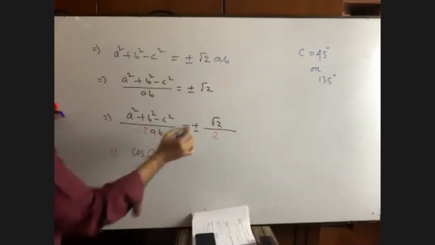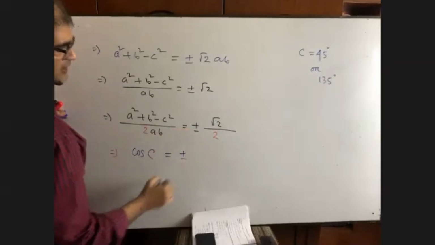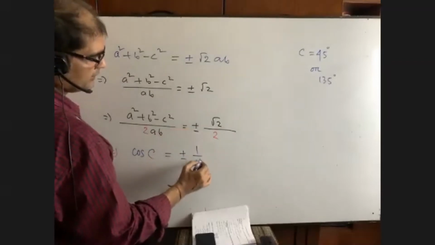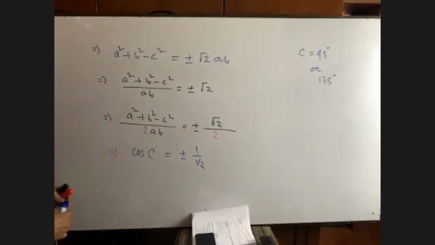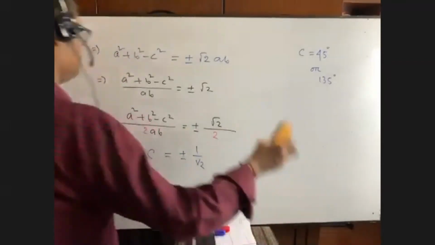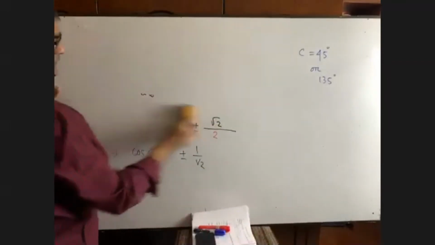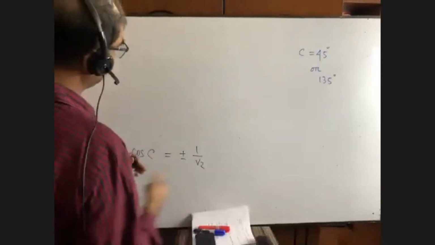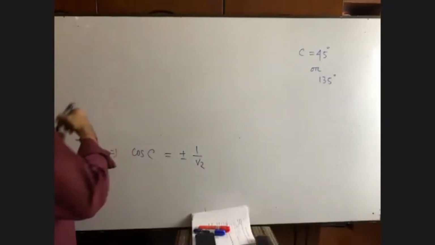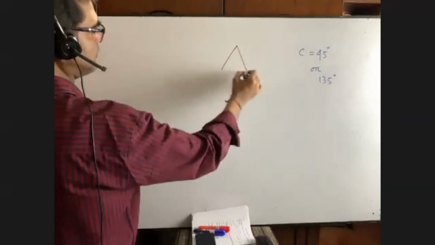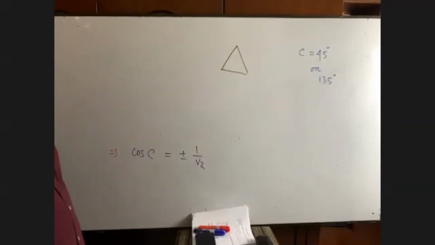Okay. Now here it is. Can you tell me please? Plus minus what? 1 by root 2. Am I right? Yes, sir. But we are not done yet. You see, what we are going through today, it is a triangle, sir. Right? Yes. Sir, here minus 1 by root 2 gives 135 degrees and plus 1 by root 2 gives 45 degrees, is that right? Okay, I am going to that portion. You just let me do.